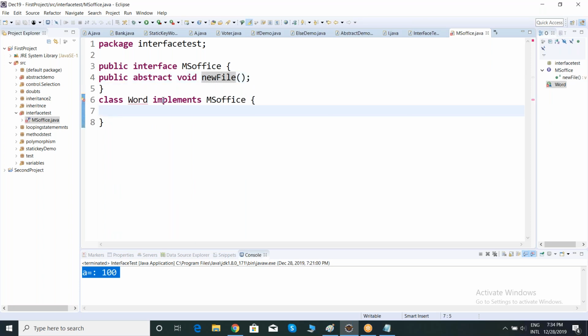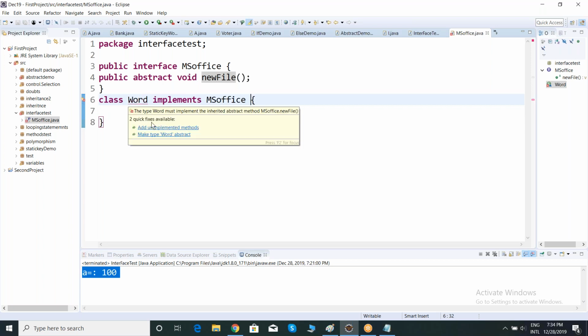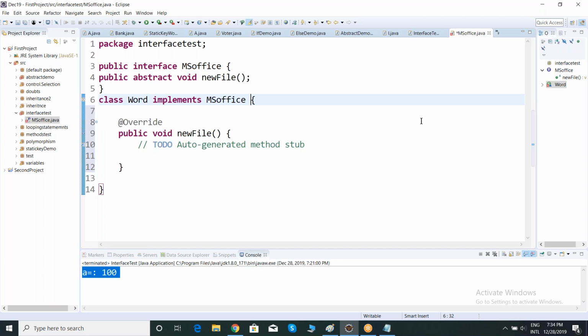That's why I am implementing this interface. Now observe, team, move the cursor here, add unimplemented method. Now observe, the method will come with a method body. Notice that here I am overriding. What is overriding, team? A method with the same signature in two related classes.